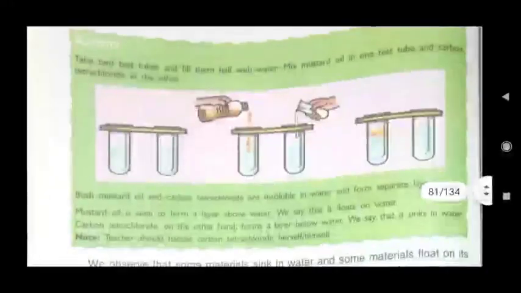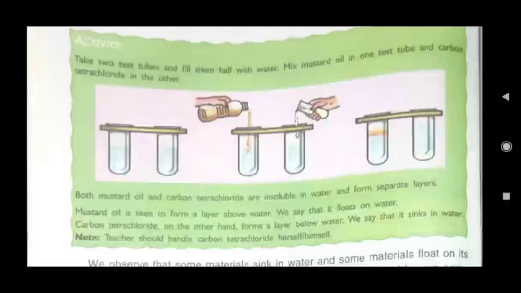Another activity is given. Take 2 test tubes and fill them half with water. Mix mustard oil in one test tube and carbon tetrachloride in the other.